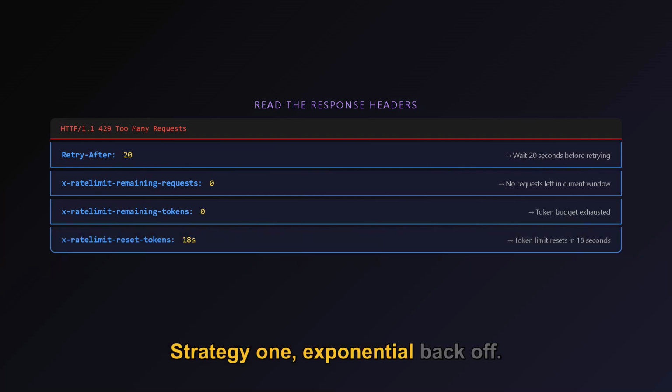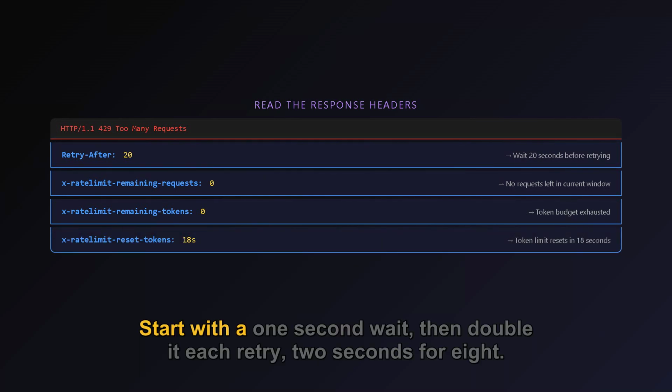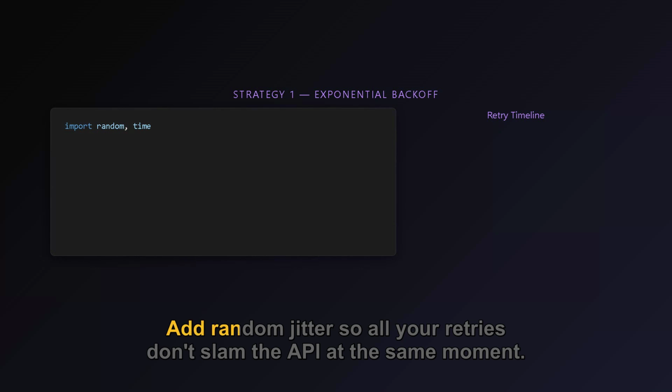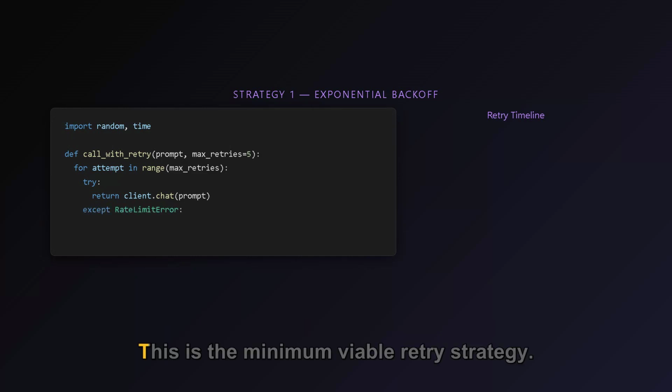Strategy 1, exponential backoff. Start with a 1-second wait, then double it each retry, 2 seconds, 4, 8. Add random jitter so all your retries don't slam the API at the same moment. This is the minimum viable retry strategy.